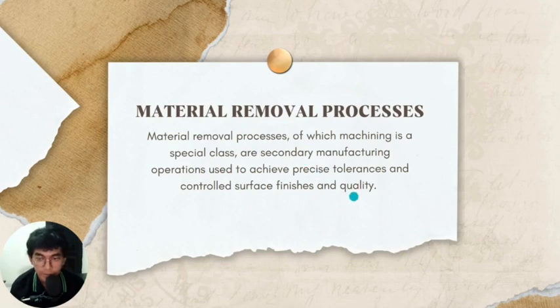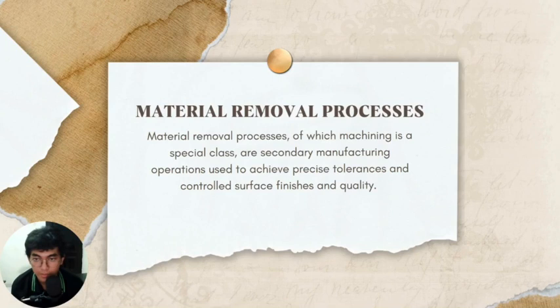The next slide is material removal process. Machining is a special class of secondary manufacturing operation that is used to achieve precise tolerance and control the surface finish and quality.